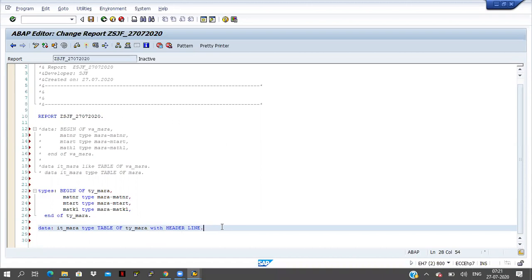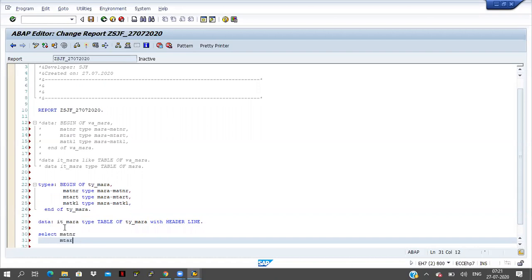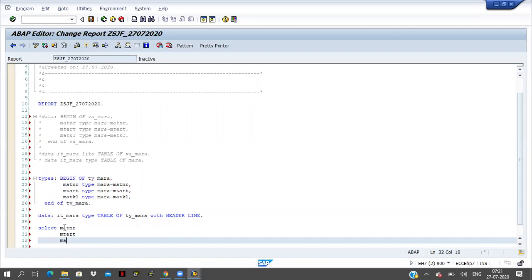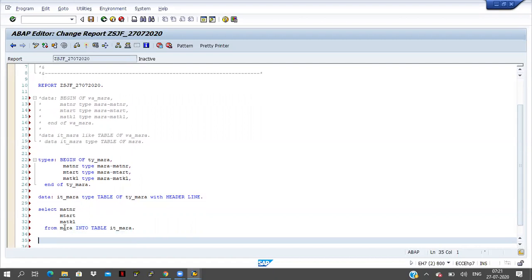Whatever you are giving the name for the internal table, the same name will work like internal table name as well as work area name. Both names will be same here. Now I will fetch the data from the table mara, select matnr and mtart and matkl from mara into table itmara. So you already know about this one. I'm passing the data into itmara.